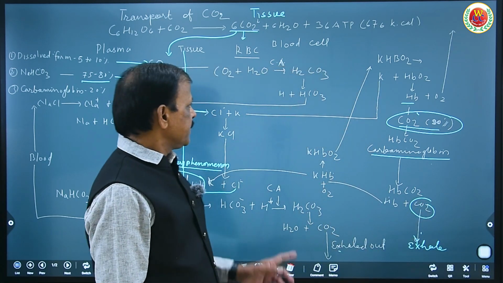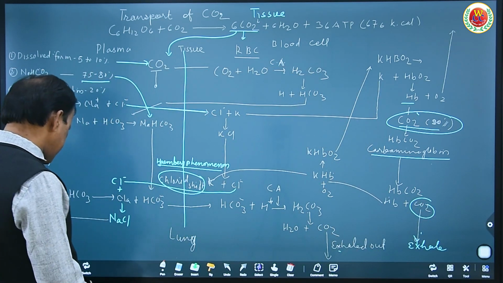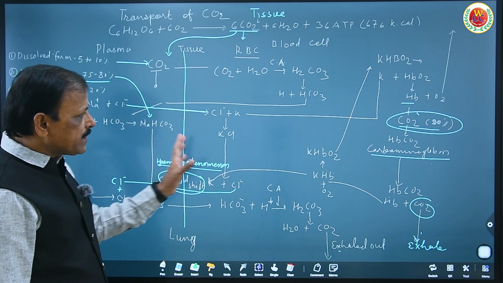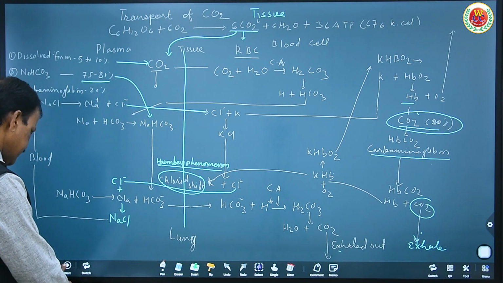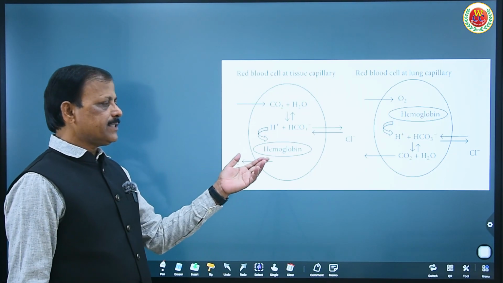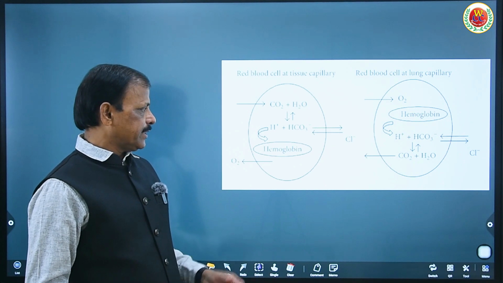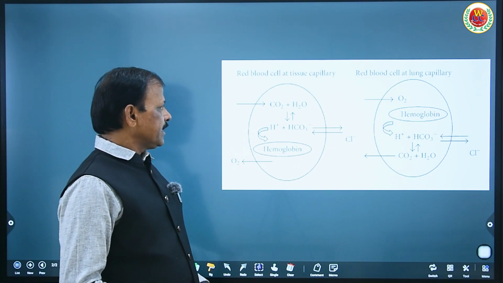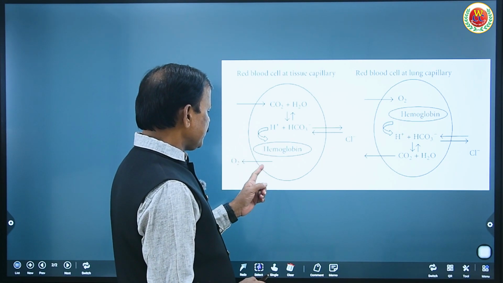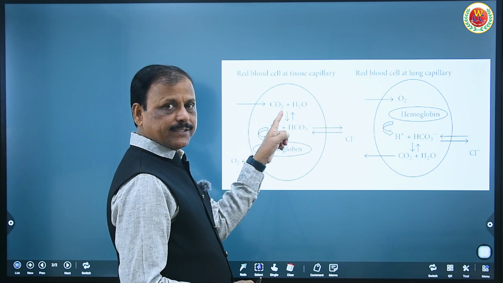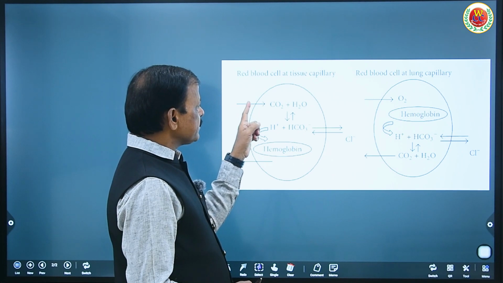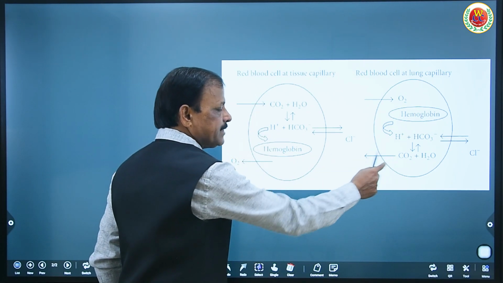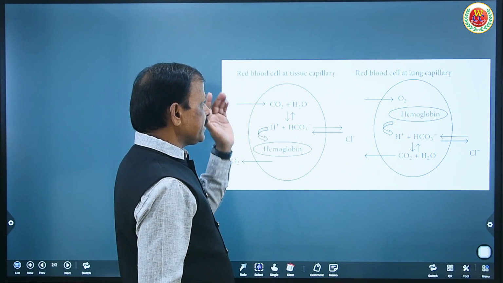I hope you did understand this in detail, by comparing what I explained with the diagram given in NEET and even in the reference book. Here at the site of tissue, oxygen is delivered and carbon dioxide is received. That carbon dioxide which is received into plasma is diffused from plasma into RBC. Suppose these are the RBCs, and the outside part is plasma.